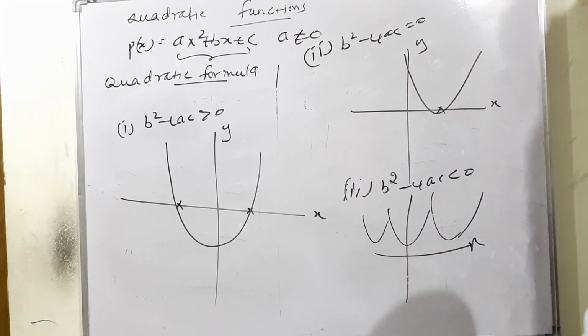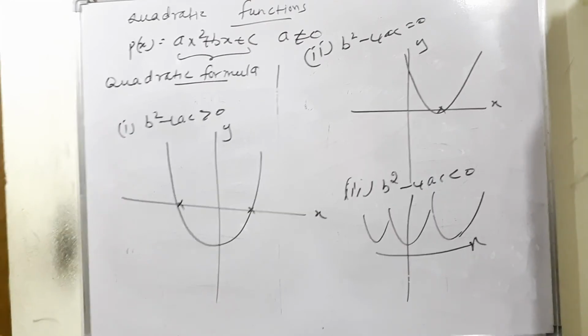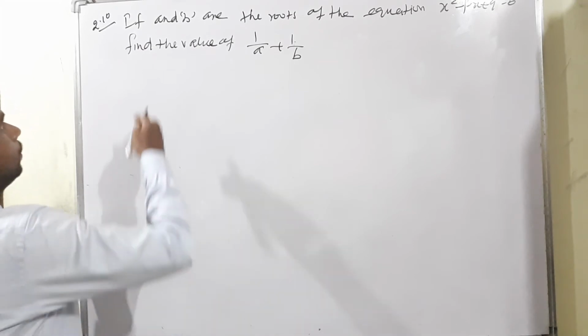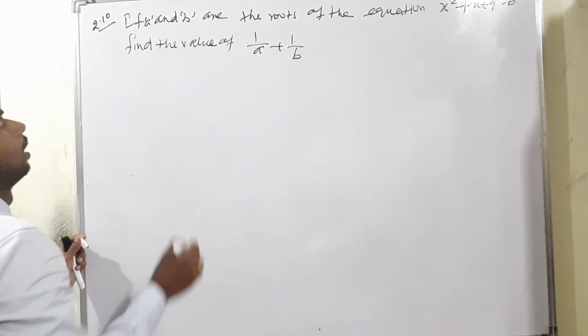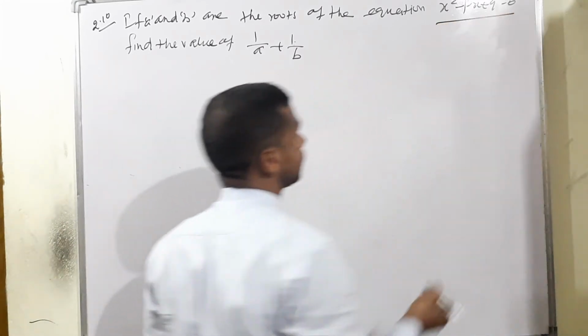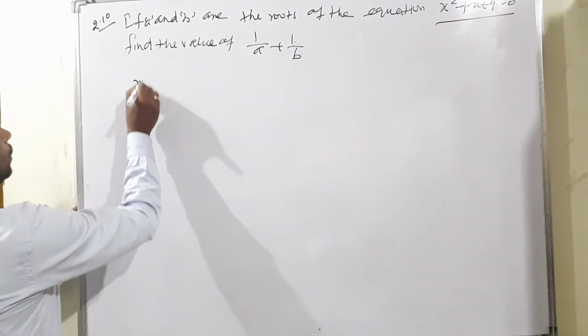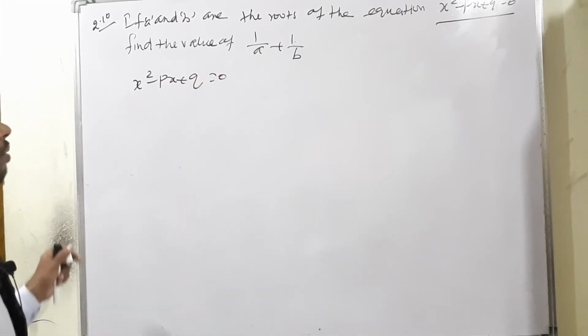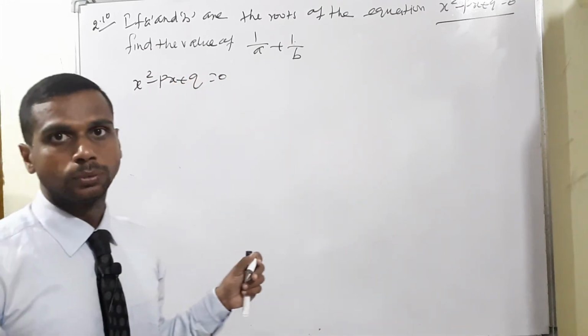Okay, I will move on to the problem. Example 2.10. If a and b are the roots of the equation x square minus px plus q is equal to 0, find the value of 1 by a plus 1 by b.